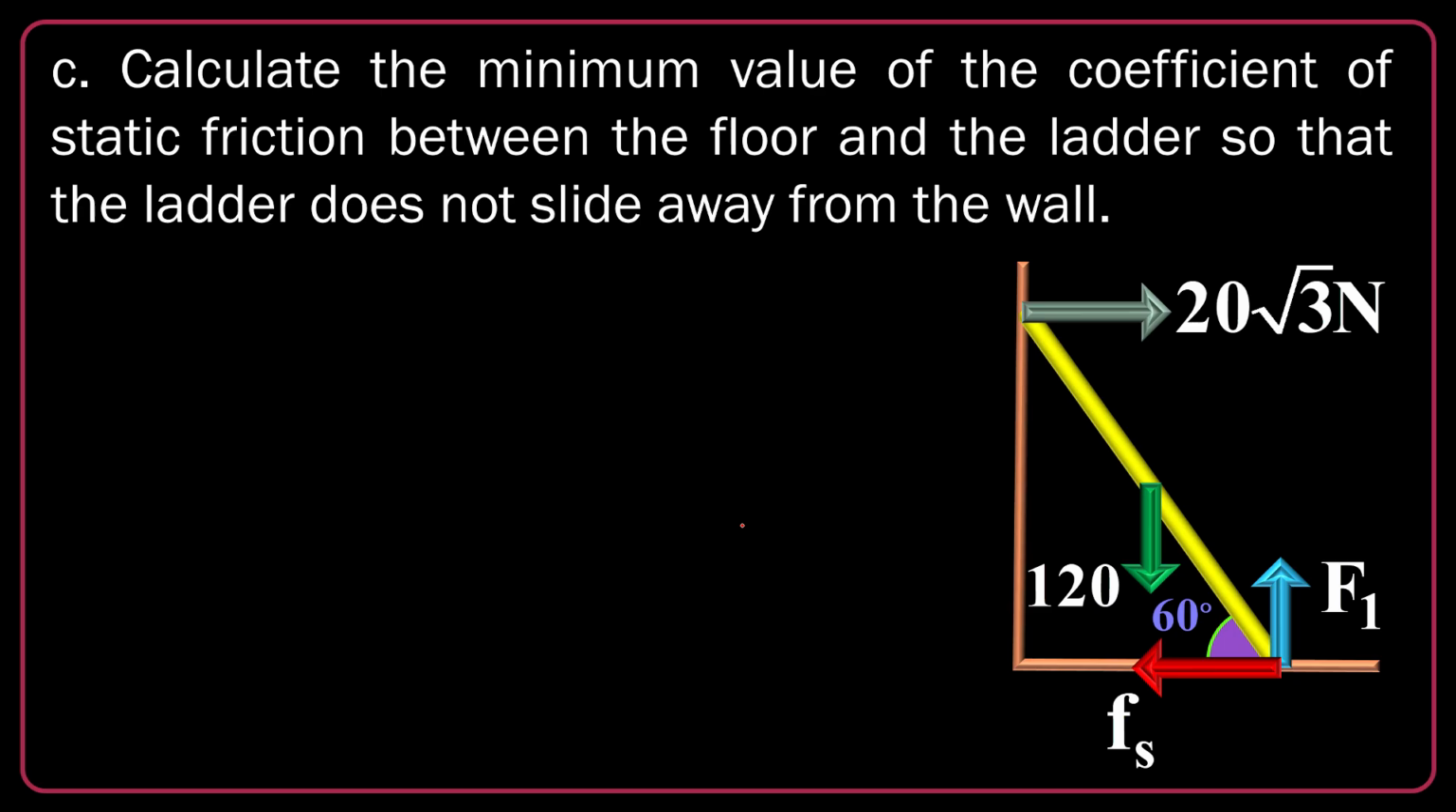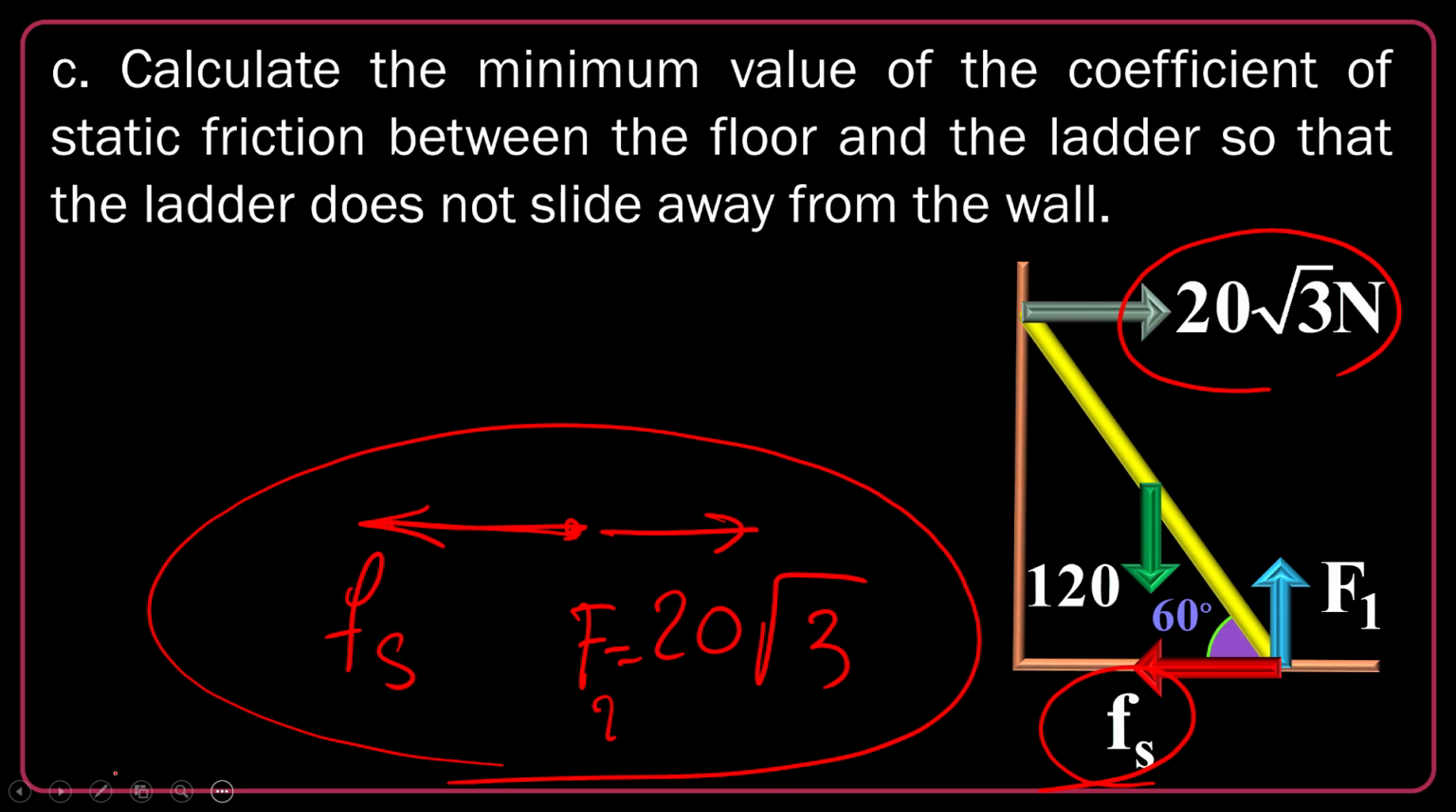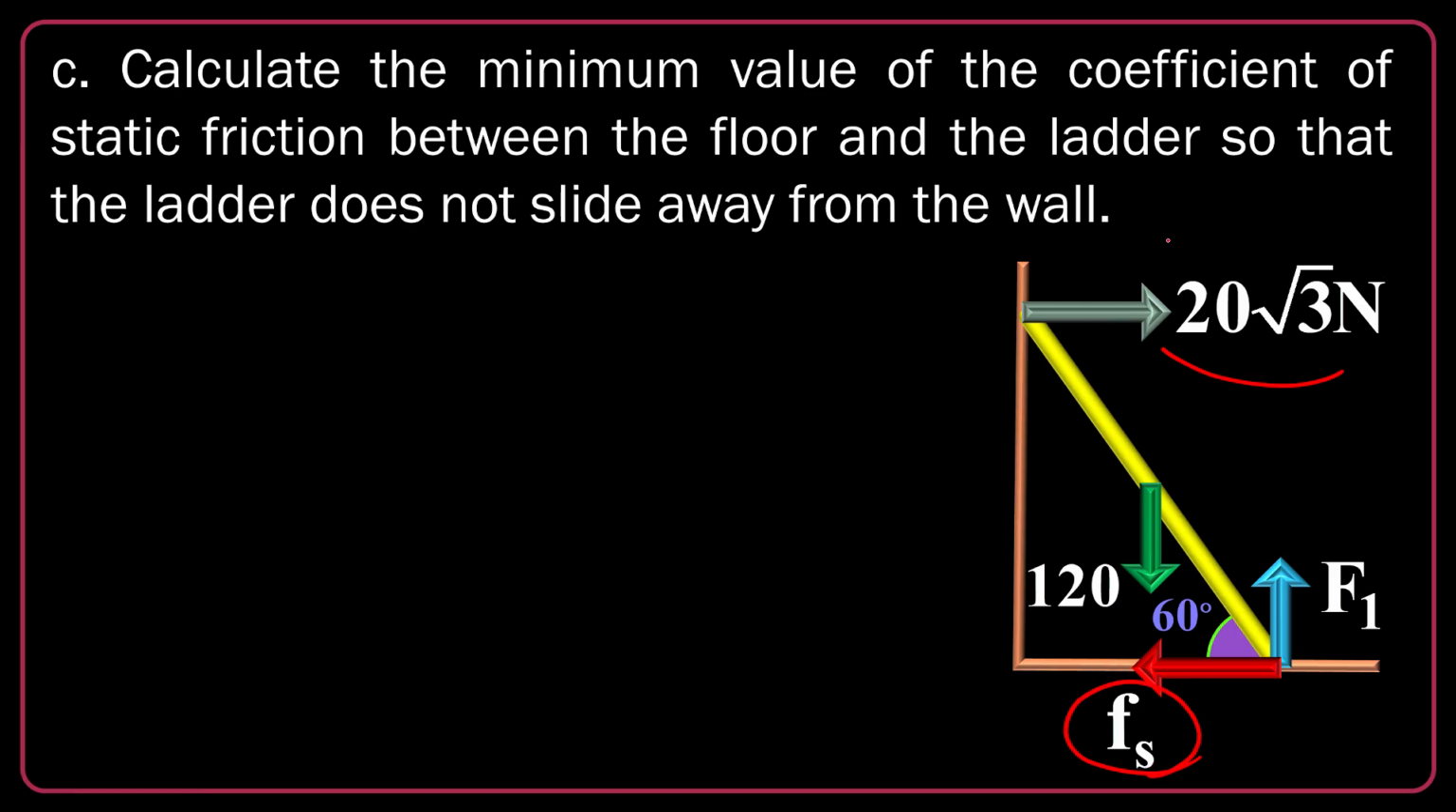Part C: calculate the minimum value of the coefficient of static friction between the floor and the ladder so that the ladder does not slide away from the wall. Oh, this case is concentrated on Fs. I told you Fs leftward must cancel the 20 square root of 3, which is F2. I told you why: because horizontally the system has no acceleration. So I confirm that Fs is equal to that, and of course F1 is equal to 120.